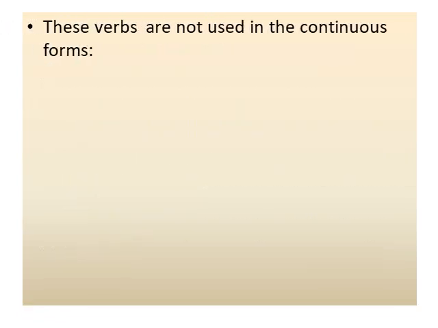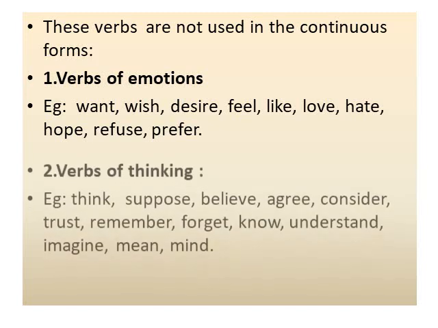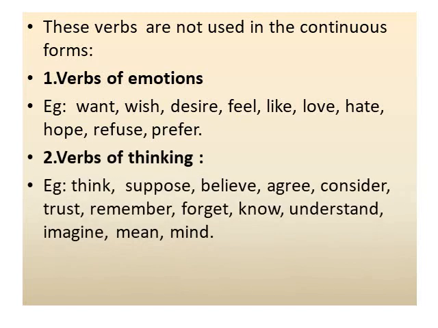Let us try to understand which verbs are not used in the continuous forms. The first one, verbs of emotions. For example, want, wish, desire, feel, like, love, hate, hope, refuse, prefer. And second one, verbs of thinking. For example, think, suppose, believe, agree, consider, trust, remember, forget, know, understand, imagine, mean, and mind.